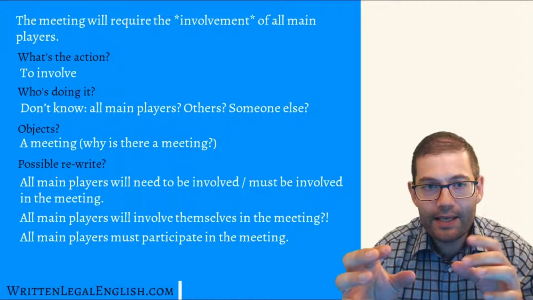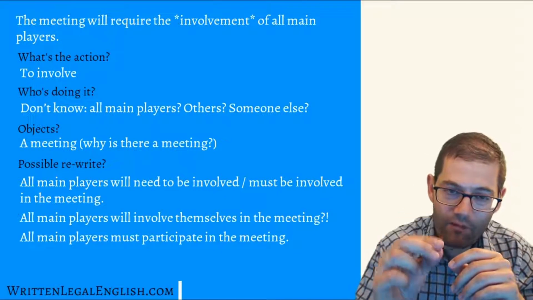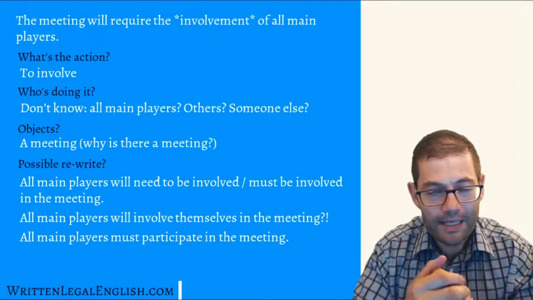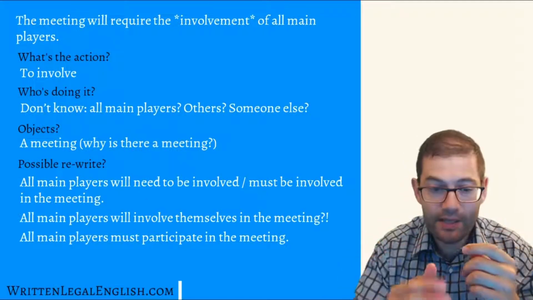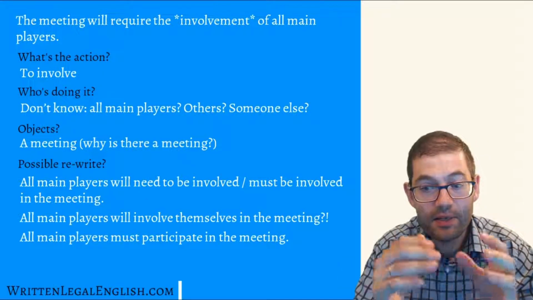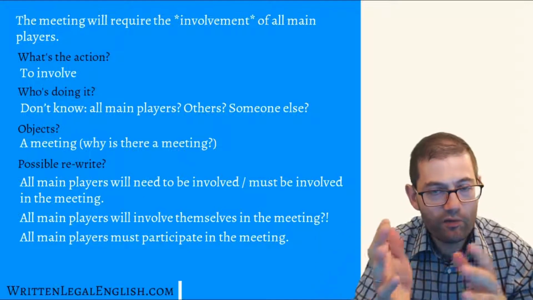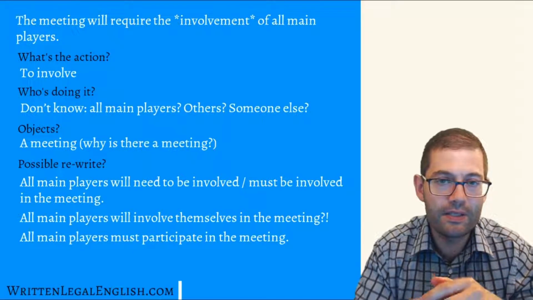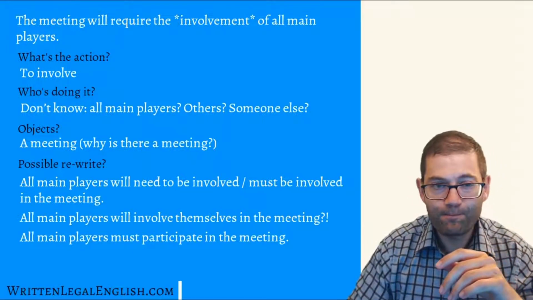But the problem here is the main verb involve. If we ask ourselves, what are we really trying to say? We might come up with a different main verb, which would be participate. So we could say all main players must participate in the meeting, which is an active voice. It's a different strong verb, but I think it communicates what this message is trying to say.